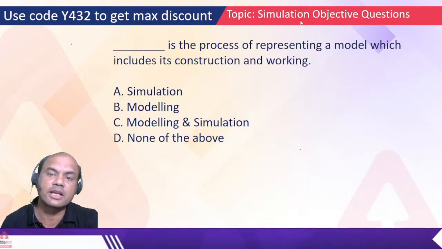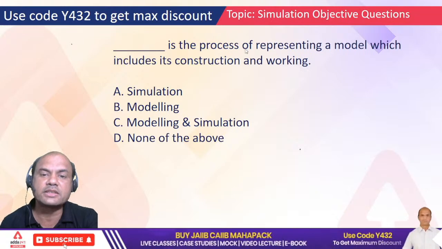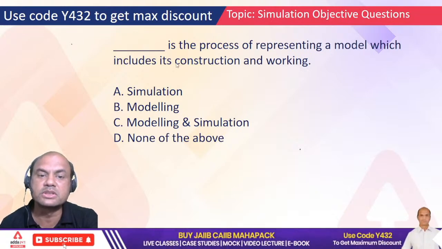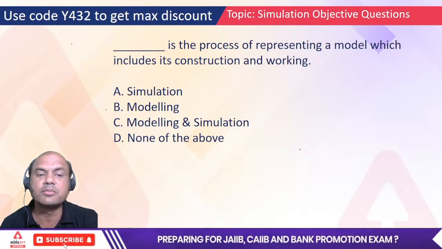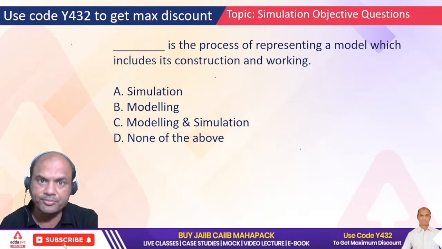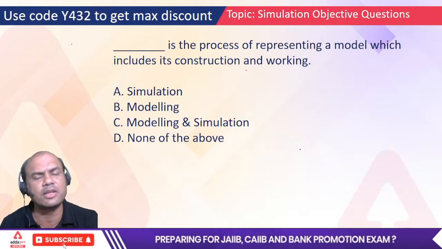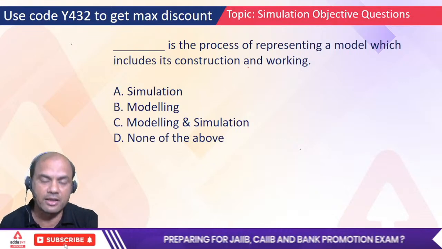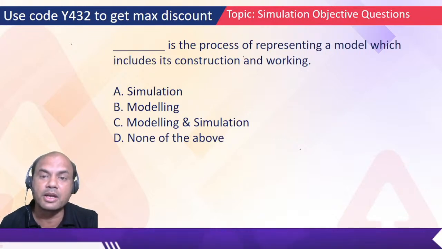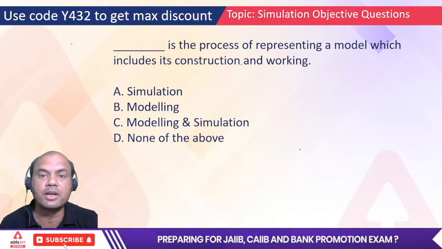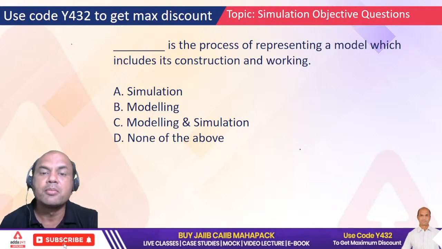Okay, so let's start with the MCQs. We are in simulation exercises. Dash is the process of representing a model which includes its construction and working. Now remember, what is simulation basically? Simulation means basically creating a prototype. There are two types of simulations. One is in the physical world, in construction. Whenever you go for booking a new flat, the builder will show you some prototype of that building. See, this will be the flat, this will be the building. Samples. So that is simulation. But that is in the physical world.